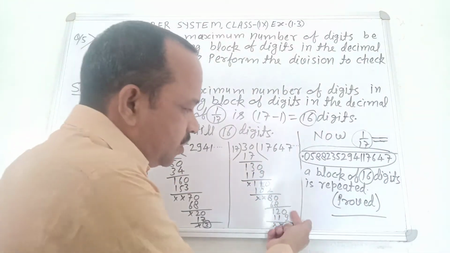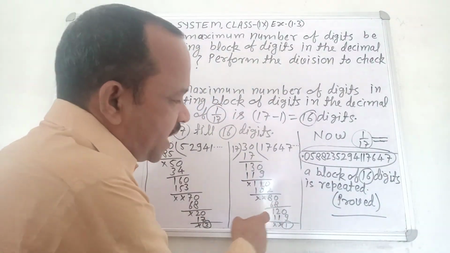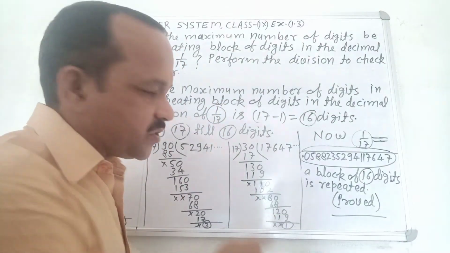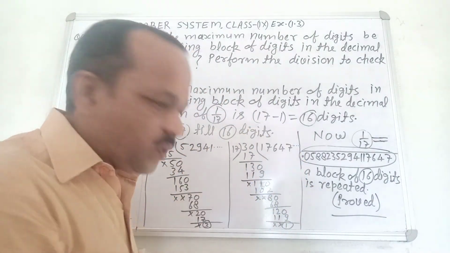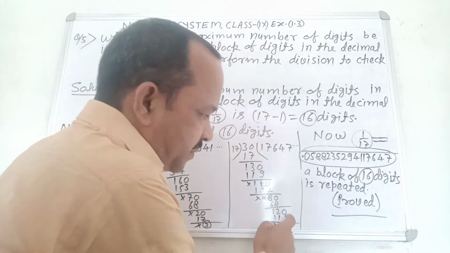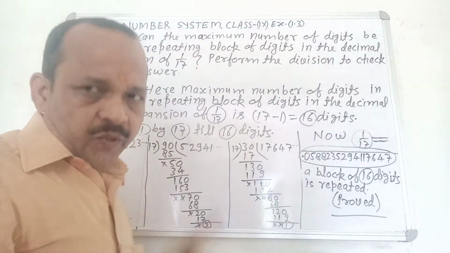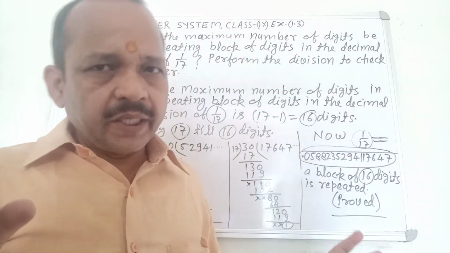Then you write 0 after 12, it becomes 120. Now you divide 120 by 17. 17 7s are 119. 119 subtracted from 120, you find remainder 1. You find remainder 1. Your answer is clear.